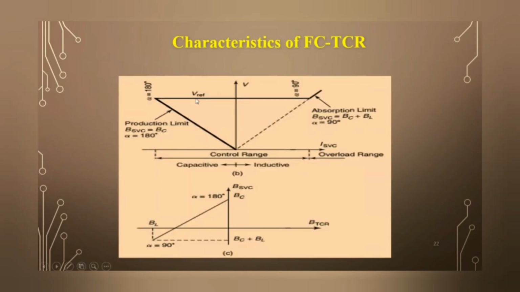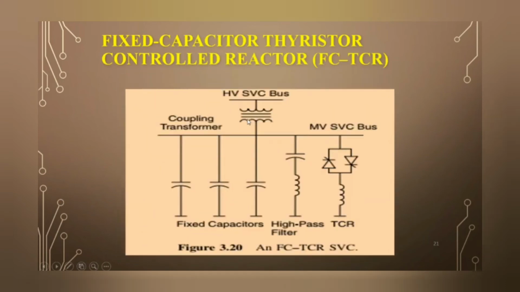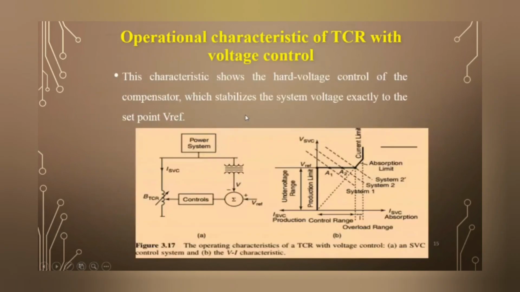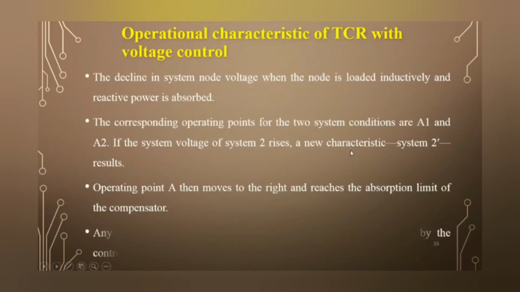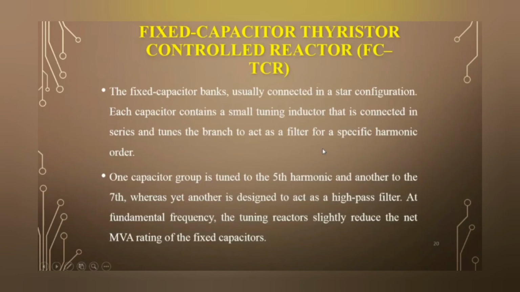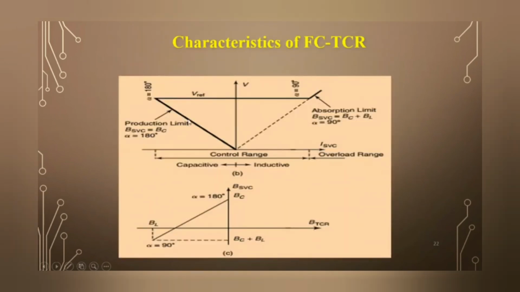So this is a control VI characteristic of FCTCR. So now you know that this is a TCR characteristic, right? Simply, an inductor is present. Now in FCTCR, we also connect the capacitor across the TCR. So the characteristic is in two modes: one is a capacitive mode and another is an inductive mode.